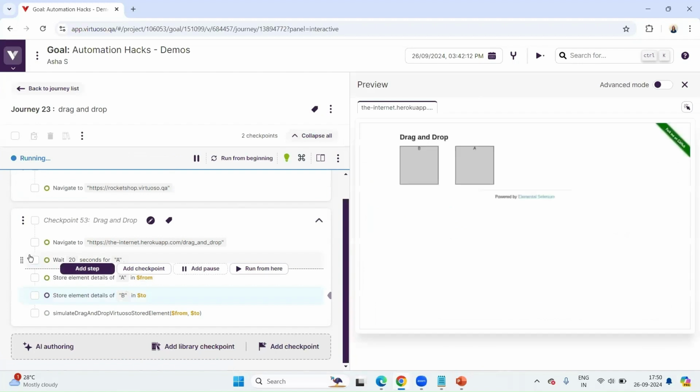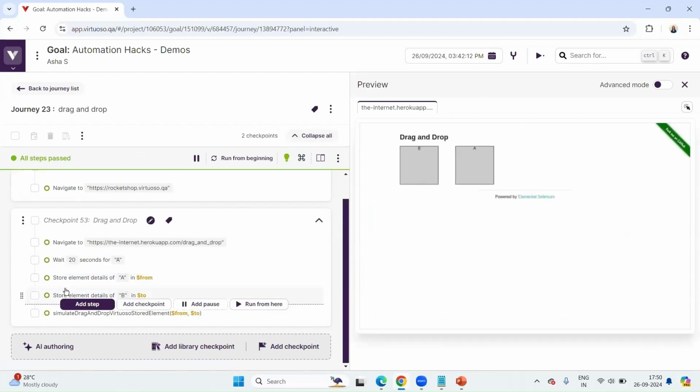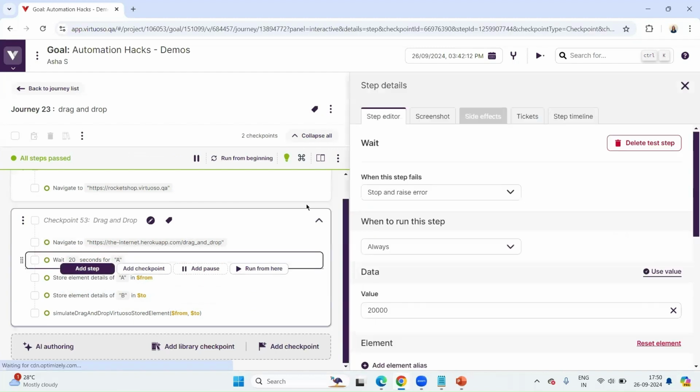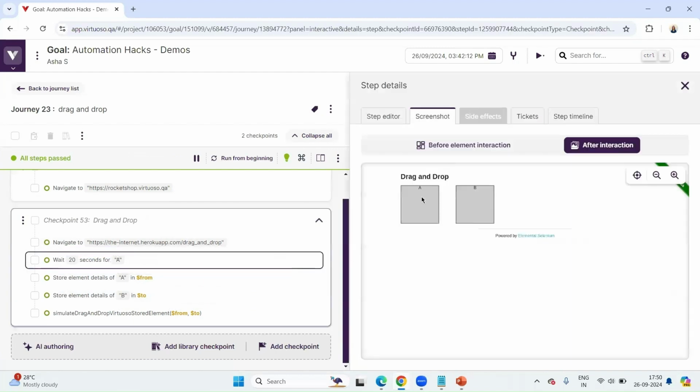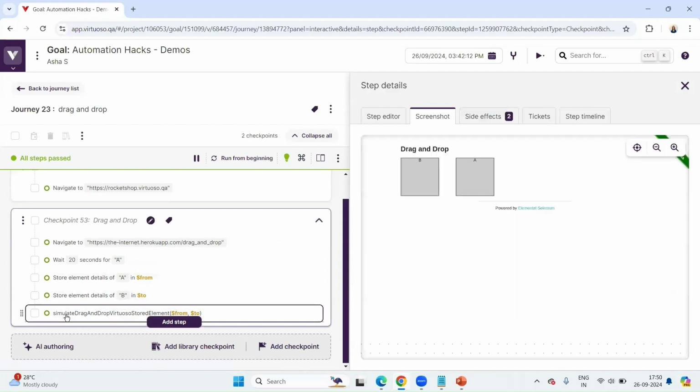And I have taken a sample application. So here, if you can see at this place from the screenshot, it was A and B. So my idea was to drag this component and drop it at the B section. So what I have to do is, again, I'm using an extension that is available.